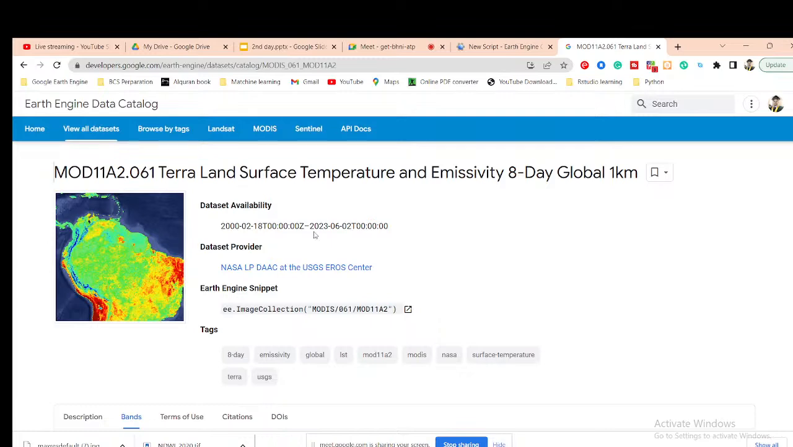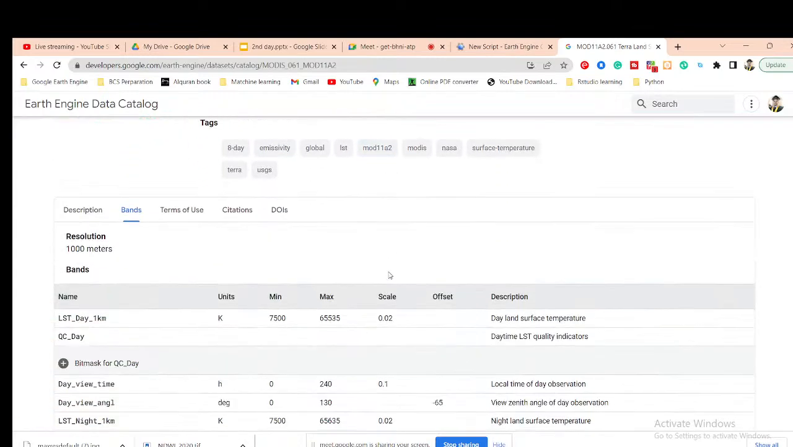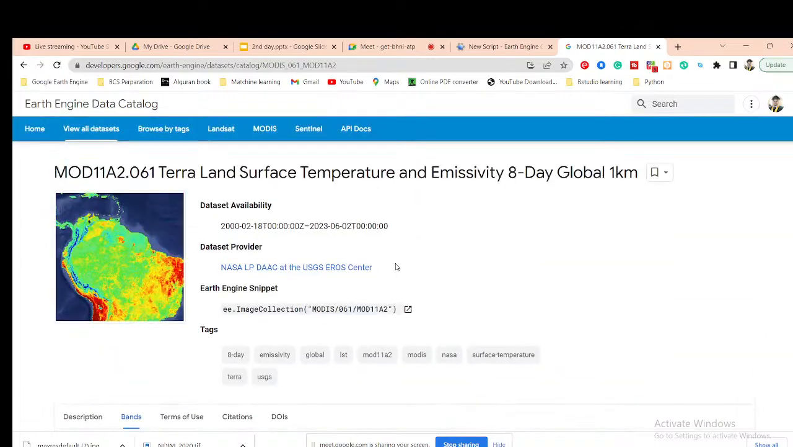You can see 2023-06-02. Okay, so now I want to use the dataset and try to make the time series chart for any specific region. Okay, so let's go about that. So first of all, what can I do? I simply import the image collection. This is my image collection. Okay, it is stored. So, one quick question.